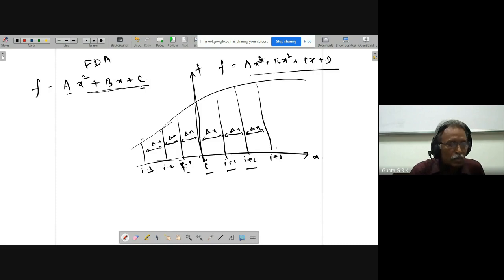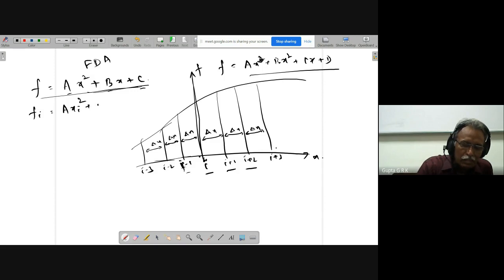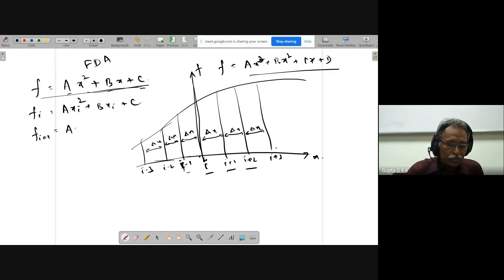So what am I going to do here? fi is equal to a xi square plus b xi plus c, and fi plus 1 is equal to a into xi plus 1 square plus b xi plus 1 plus c. Here xi is equal to 0, because I am taking i at this point.